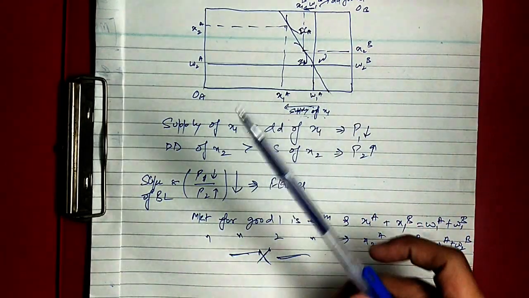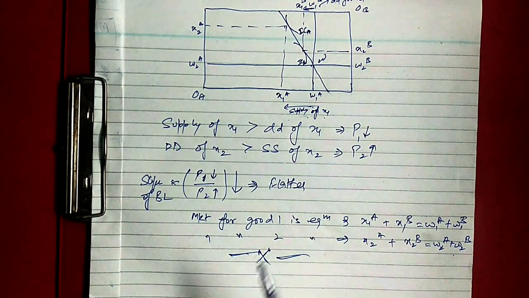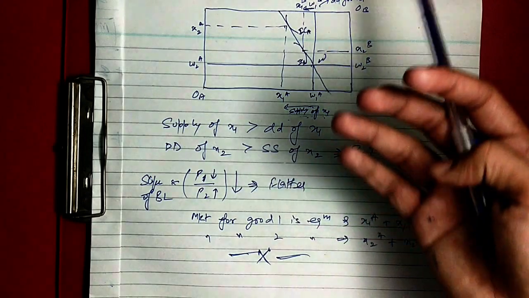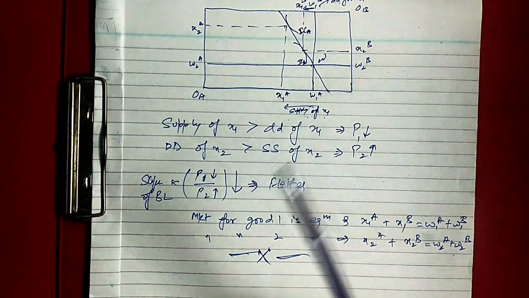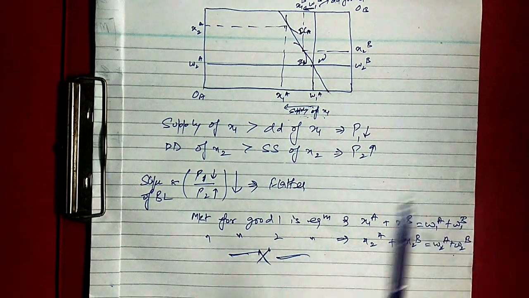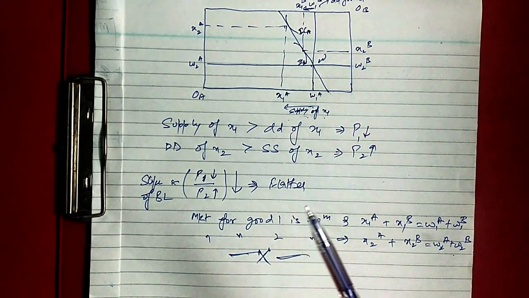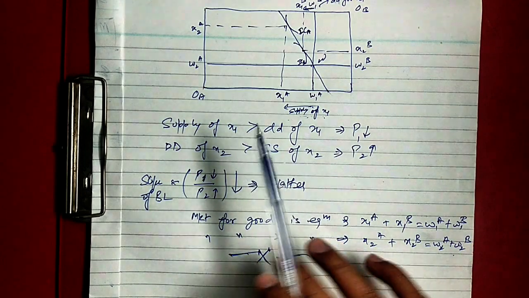And the second thing is that there is no way to make some individual better off without making someone else worse off. This was just an extension of the first. So all gains from trade have been exhausted, so that there are no mutually advantageous gains to be made.